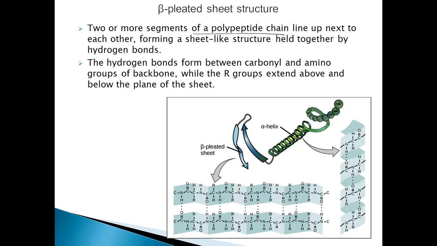If this is the secondary structure, this is a long polypeptide chain, and it can be in the form of an alpha helix or a beta pleated structure. This is a beta pleated structure. How are these two pleats linked? Again by means of hydrogen bonds.